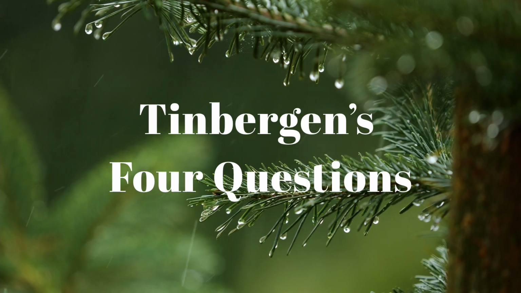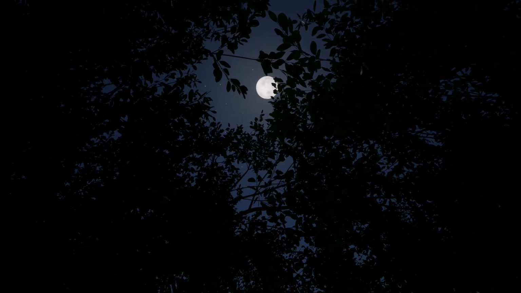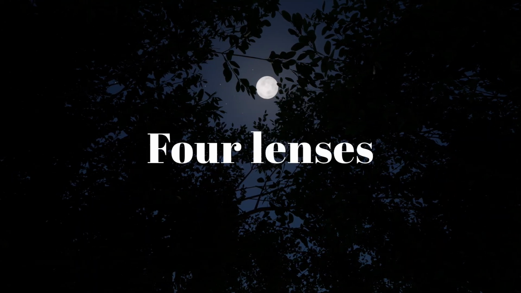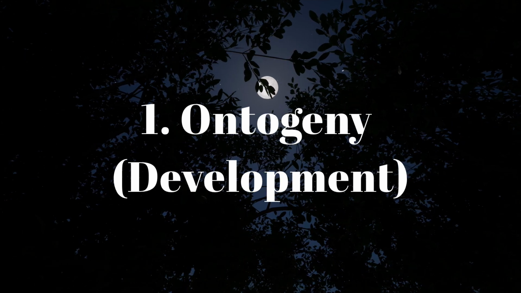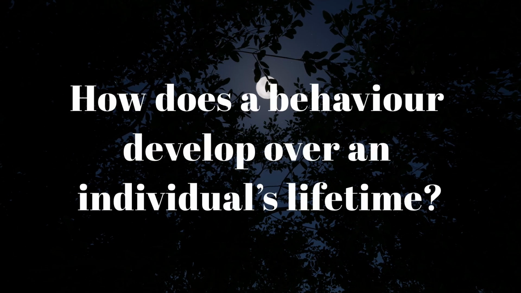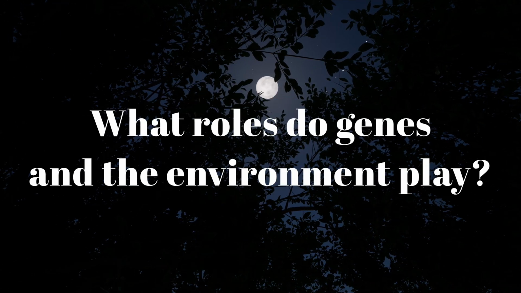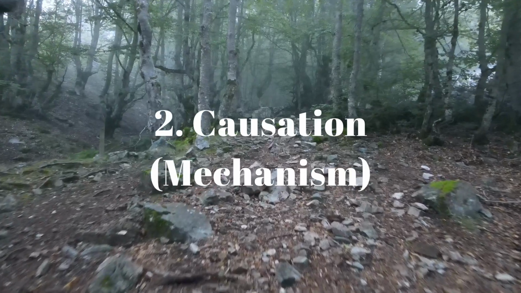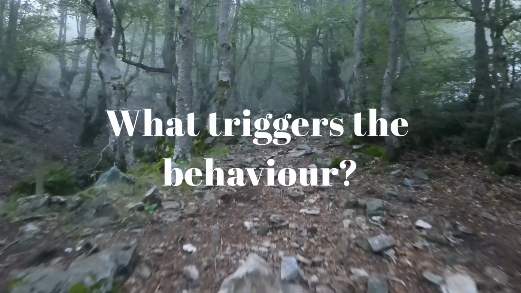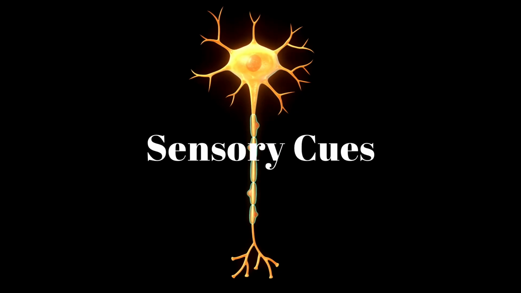Section 2. Tinbergen's 4 questions. Tinbergen proposed that any behavior can be understood through 4 lenses. Number 1, ontogeny, or development. Questions like, how does a behavior develop over an individual's lifetime? What roles do genes and the environment play? Number 2, causation, or mechanism. What triggers the behavior? What physiological systems are involved, like hormones, muscles, or sensory cues?